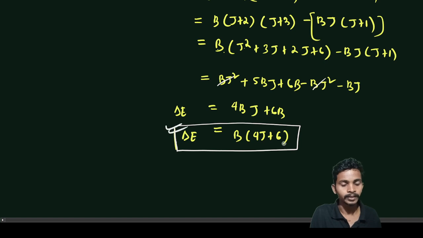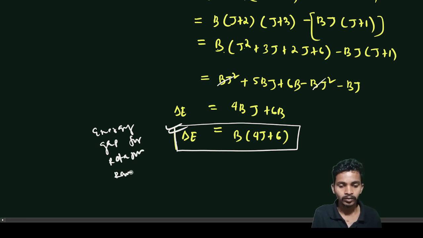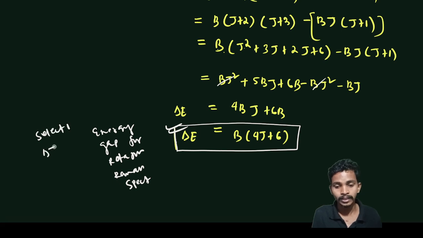This is the energy gap for rotational Raman spectroscopy, not rotational spectroscopy, because here I have used the selection rule ΔJ equal to ±2. That's why I get this one.